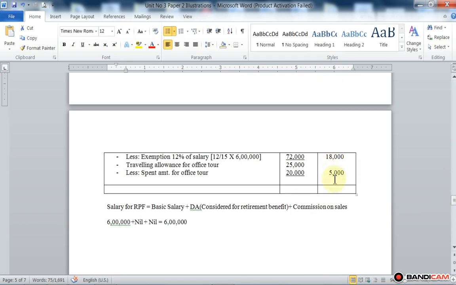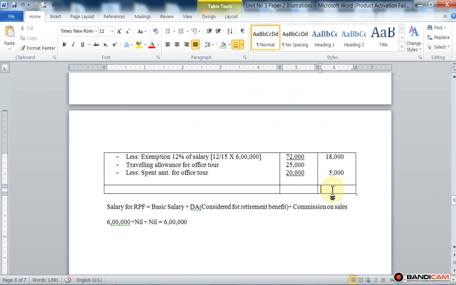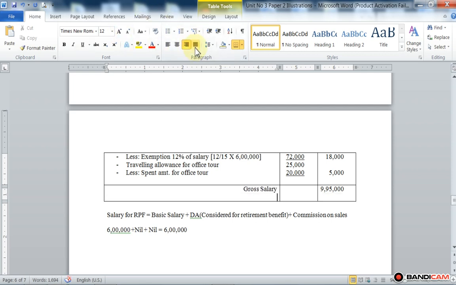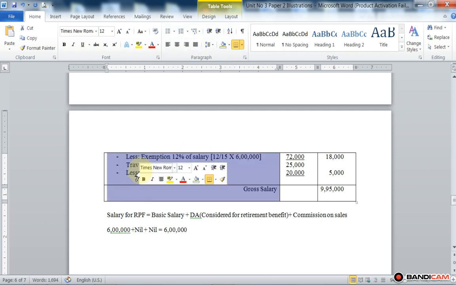So here make the total of the outer column, and that total is called gross salary, 9,95,000. And from this gross salary, the SSC will get a deduction.